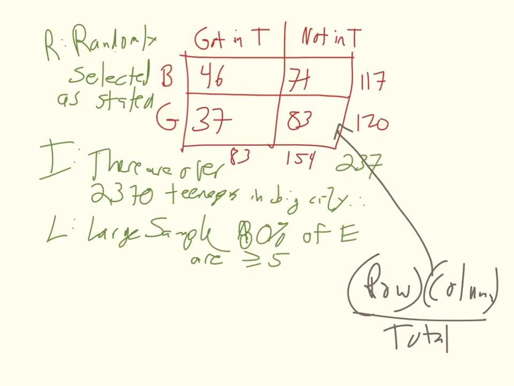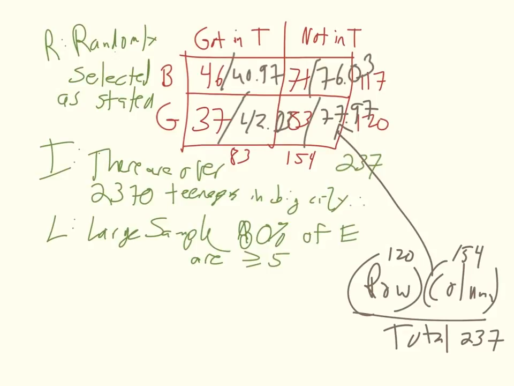So that is 120 times 154 divided by grand total, which is 237, gives me the value of 77.97. I'm kind of running out of room in there, so I need to show that for one of them to show where I'm getting those numbers. So that's 120 times 154 divided by 237. And then I will fill in the rest.